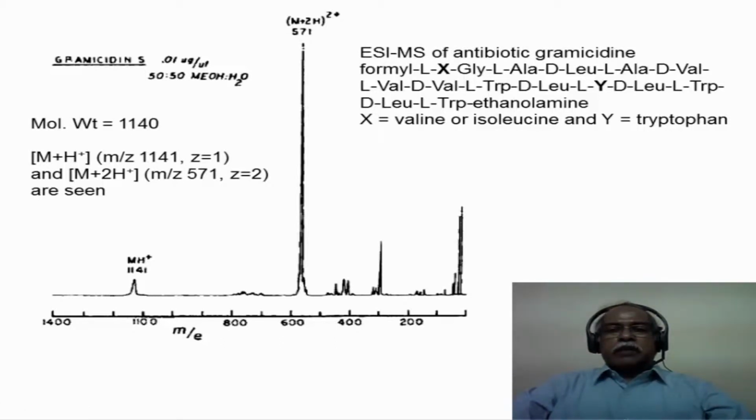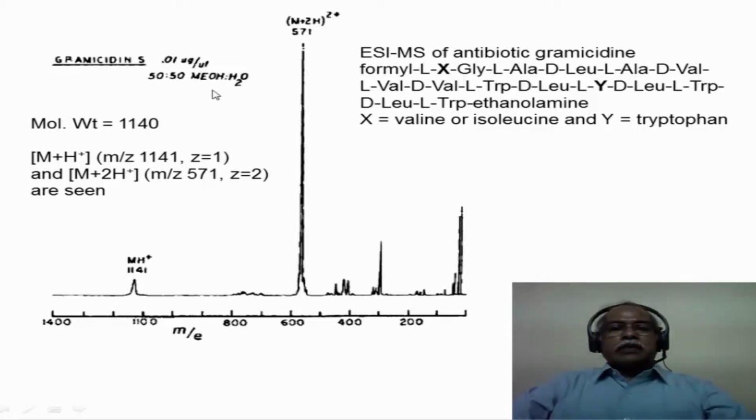Gramicidin has about 15 amino acid residues or so, which are given in the sequence that is shown here in this particular slide. The molecular weight of this particular antibiotic is 1140. It is not a very large molecule, but the problem is that it is a non-volatile substance, and that is why it could not be analyzed by electron impact ionization mass spectrometry. Secondly, it will undergo extensive fragmentation and you may not be able to see the molecular ion peak at all in the electron impact ionization mass spectrometry.